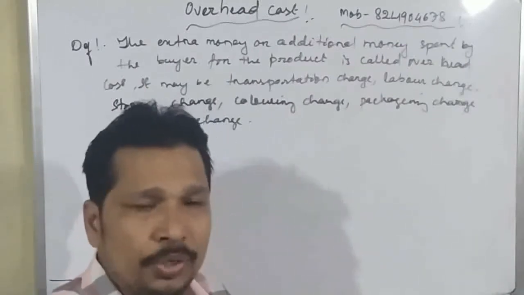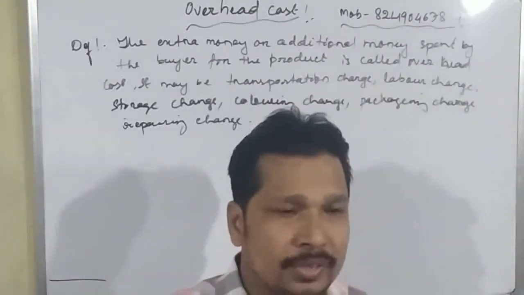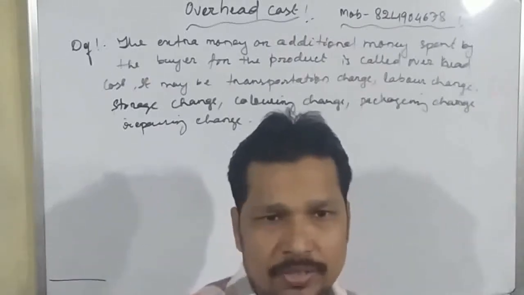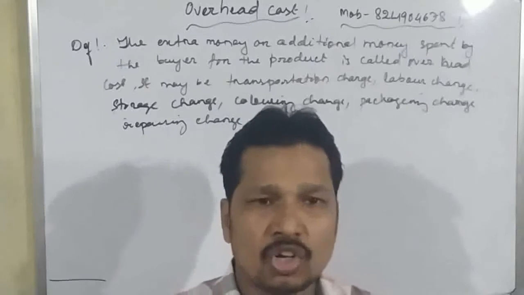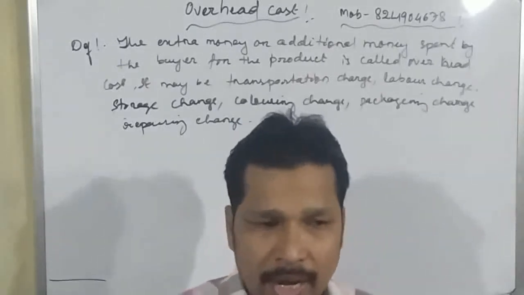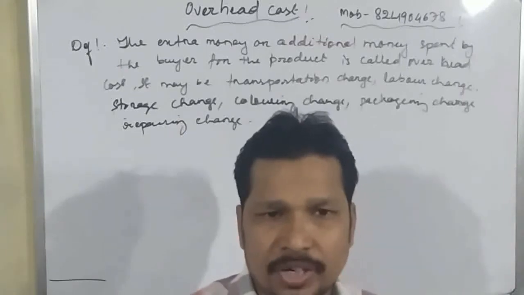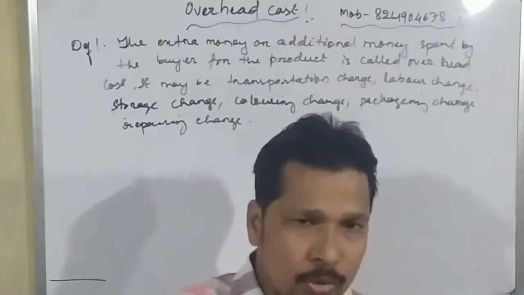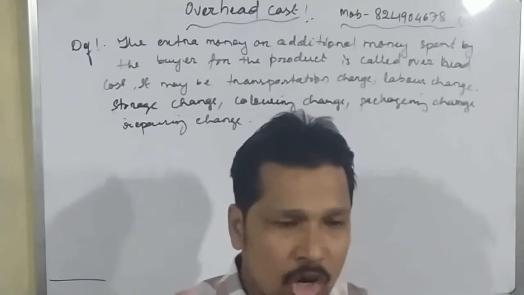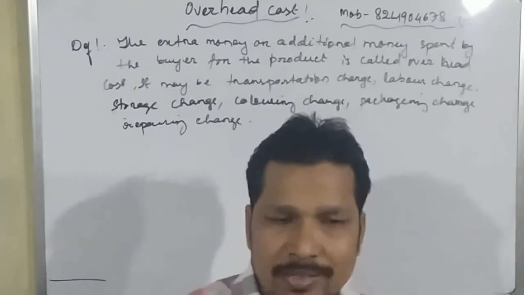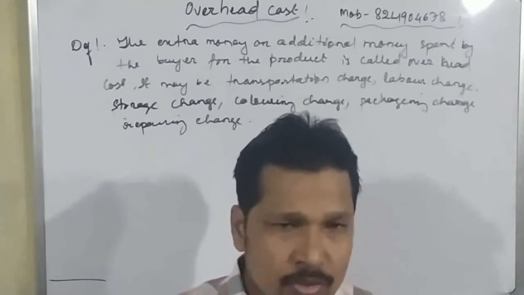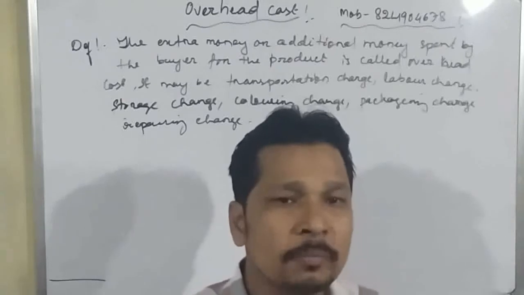So while we are spending some overhead cost, this money will be added to the normal cost price that we have spent, or that we have given to the shopkeeper. And a new cost is generated. That means the total of the cost price and the overhead cost. When we add the overhead cost to the normal cost price, the new cost price that arises is known as the effective cost price.